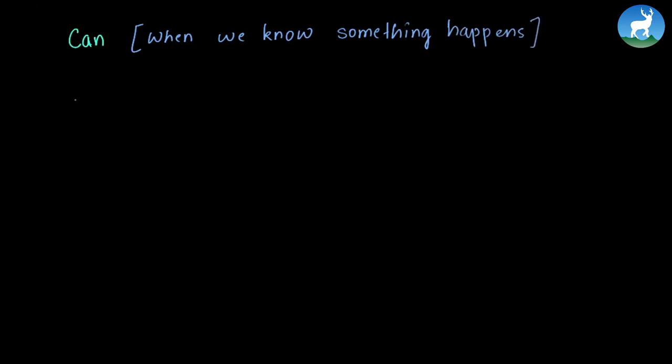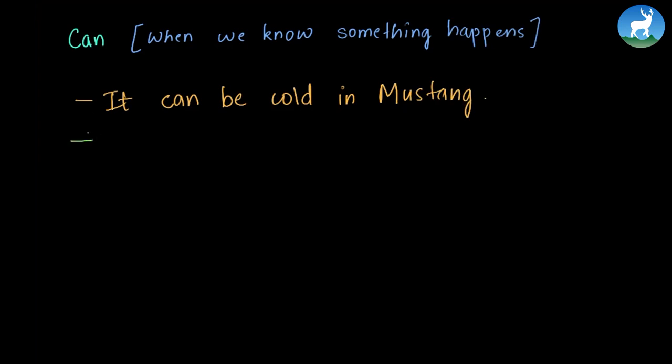Now, we'll see the sentence structure using can. We use can when we know something happens. For example, it can be cold in Mustang. Mustang is a very cold place and it can be cold in Mustang. You know that it's cold in Mustang. Another example, he can be here at 5.